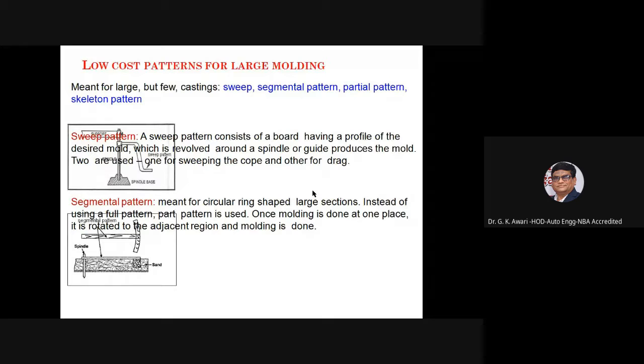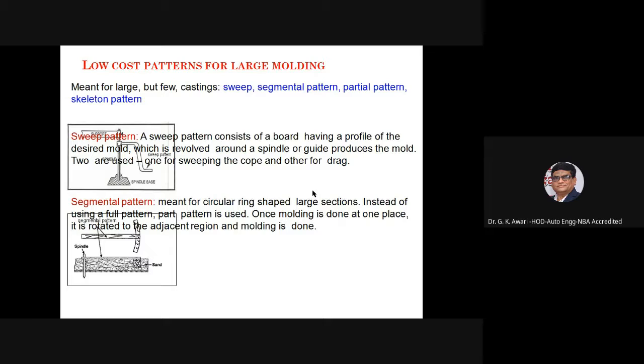Then the low cost patterns for large molding: the sweep pattern and the segmental pattern. These are meant for large but few castings: sweep, segmental, then partial and skeleton patterns. A sweep pattern consists of a board having a profile of the desired mold, which is revolved around a spindle or guide to produce the mold.